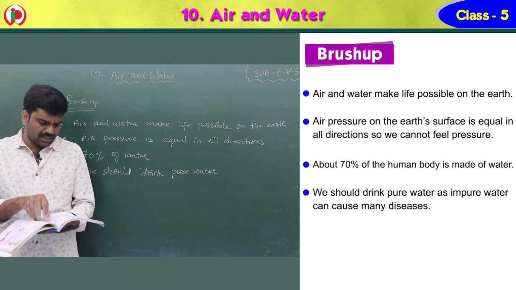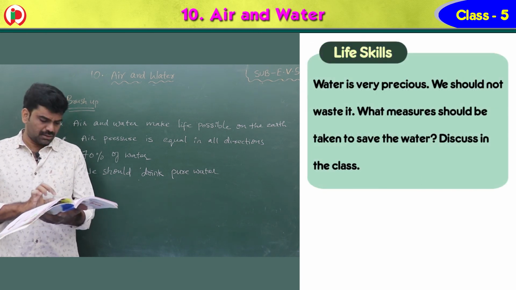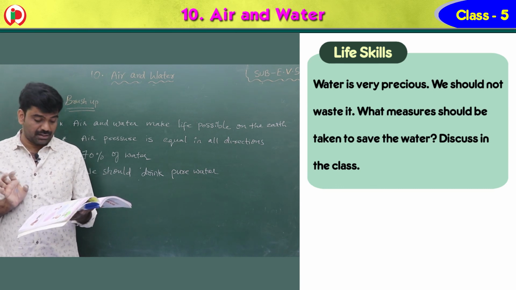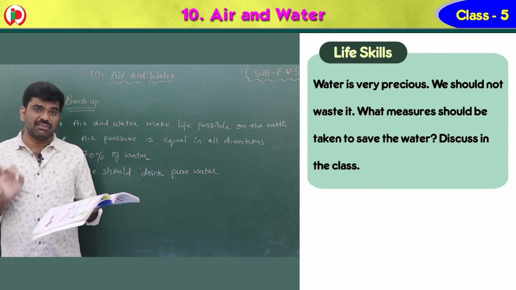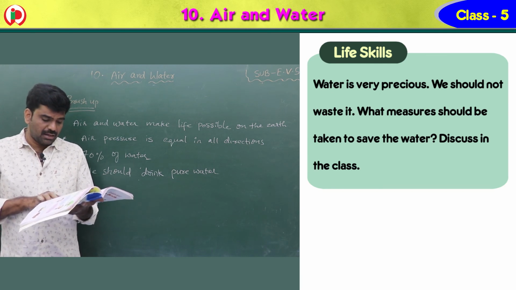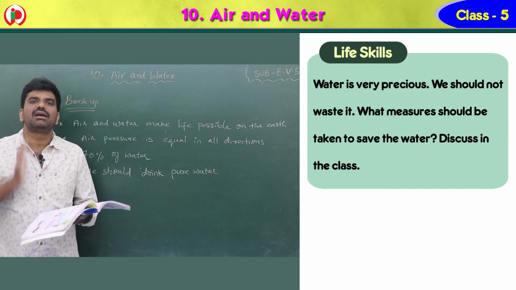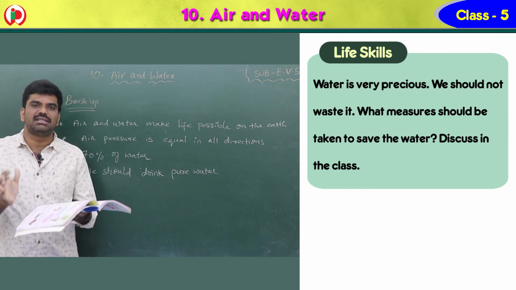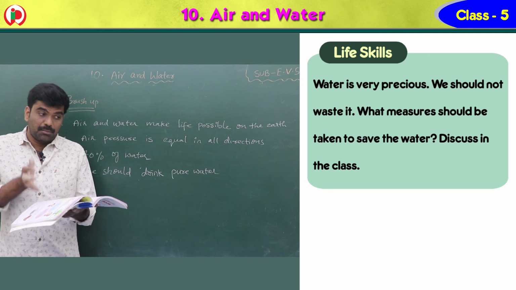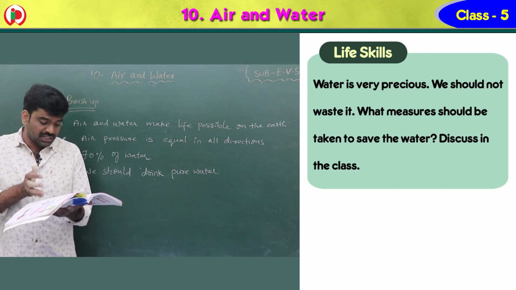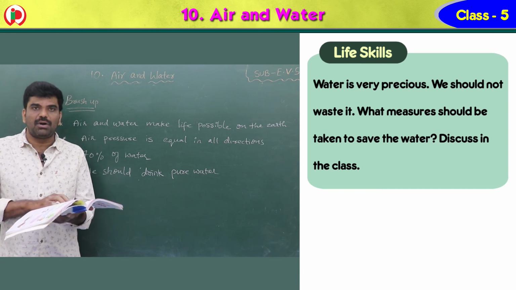Next one, life skills. Water is very precious. Precious means very valuable, children. We should not waste it. What measures should be taken to save the water? Discuss in the class. So how can we protect the water? How can we preserve the water? And what measures should be taken to save the water?